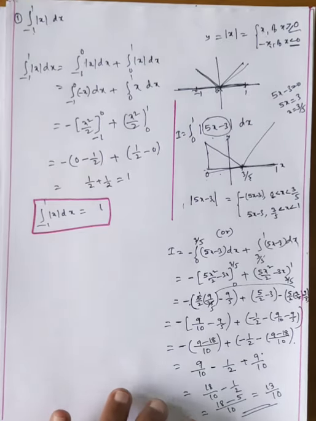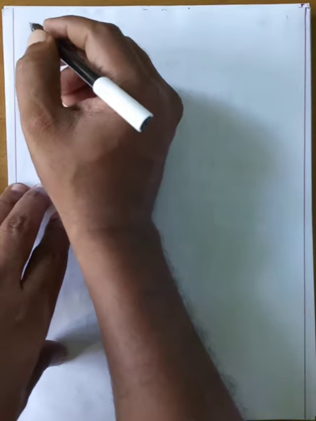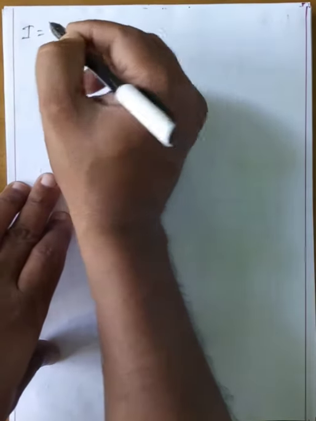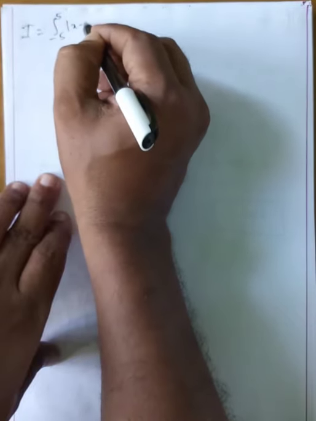In this way we will complete the problems. Okay, my dear students, we are going to the next problem. Observe carefully. Now evaluate I equals the integral from −5 to 5 of |x − 2| dx. Simple, don't confuse at all.